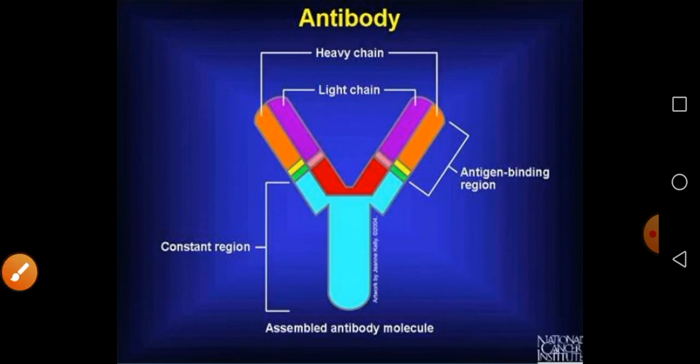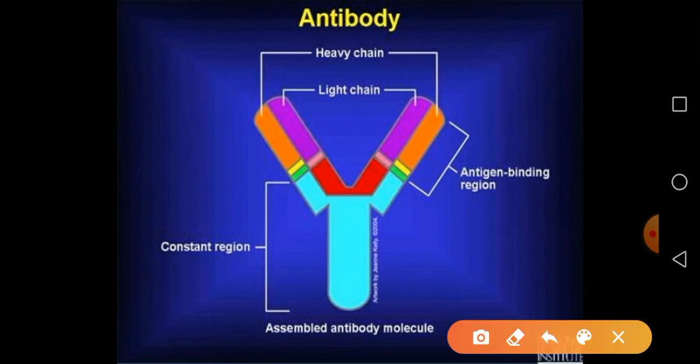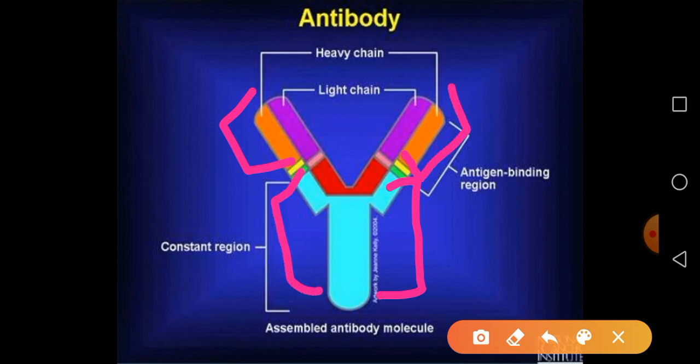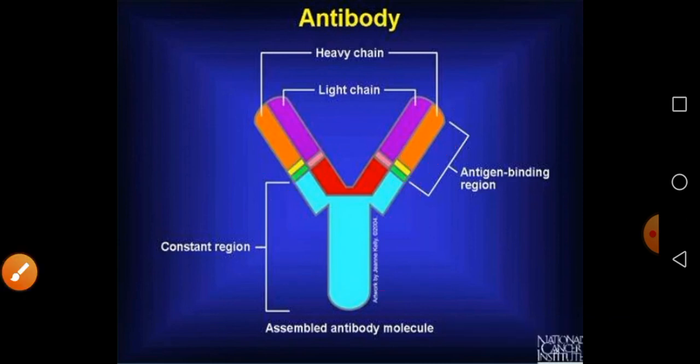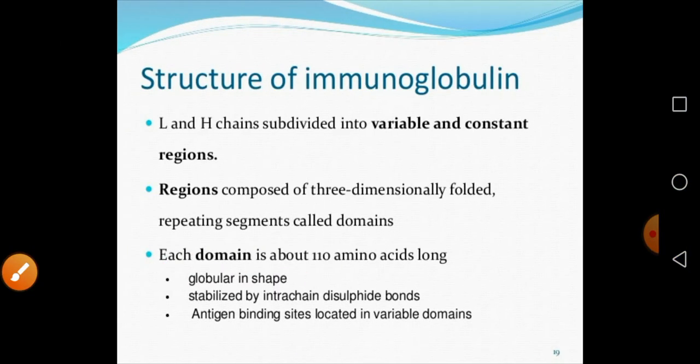You can see here they have mentioned this region is the constant region, and this region is the variable region, and this region is the constant region of the antibody. So the L and H chains are subdivided into variable and constant regions. I already told you the L and H chains are divided into variable and constant regions.